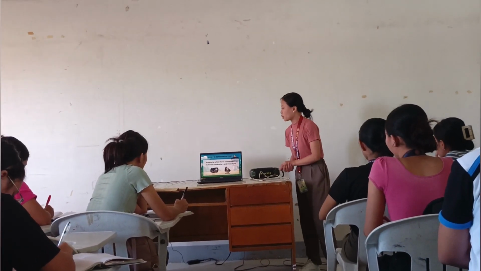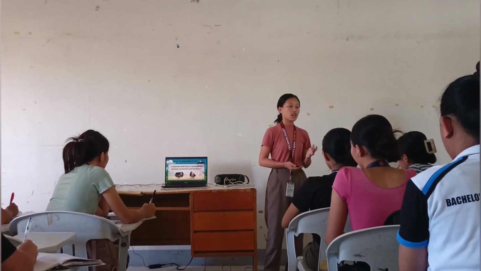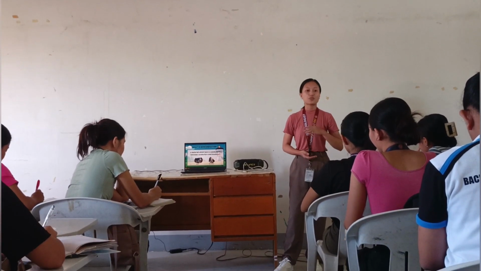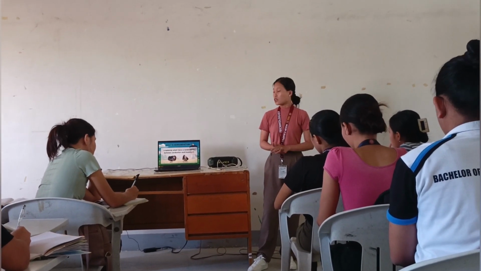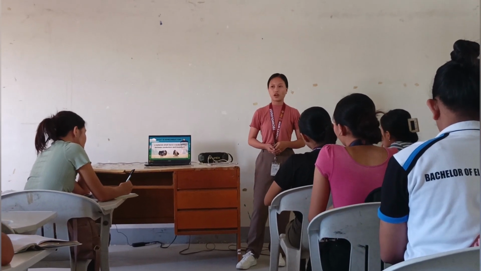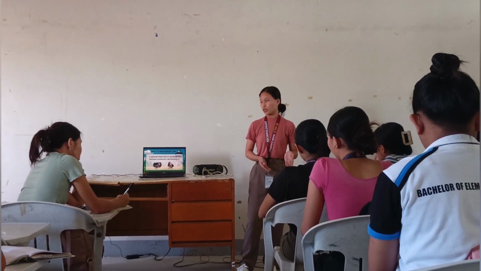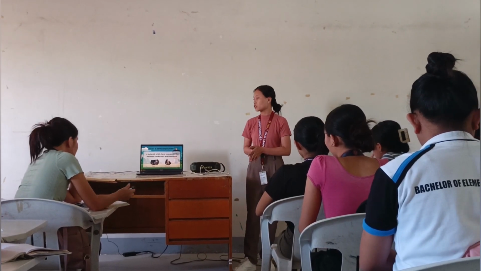Alright, very good. So, in other words, class, a semiconductor is a material or a substance that has properties between the conductors and the insulators. So, the semiconductor is in between the conductors and the insulators. The most widely used material in semiconductors is